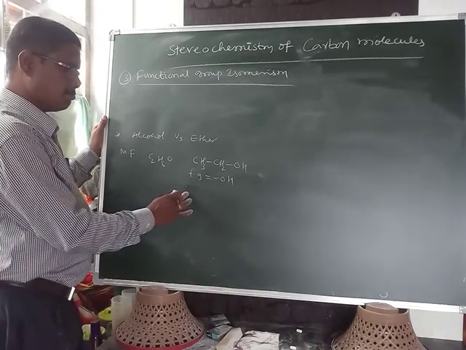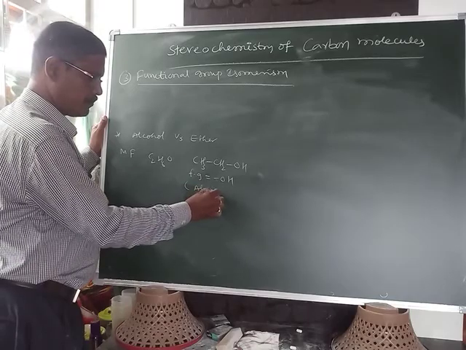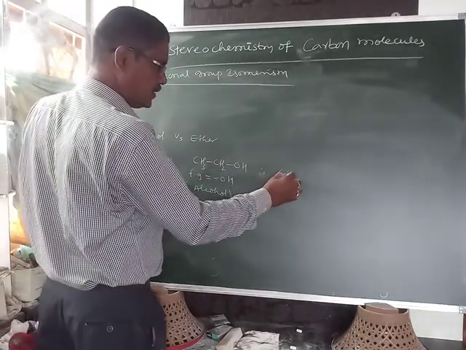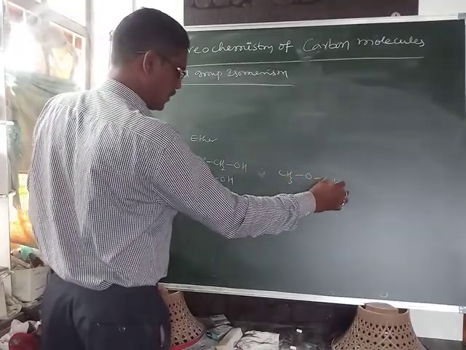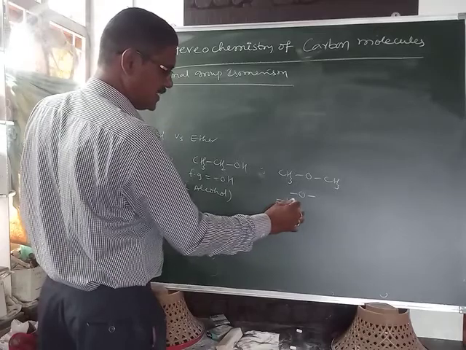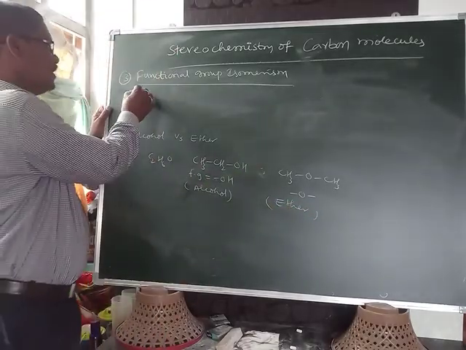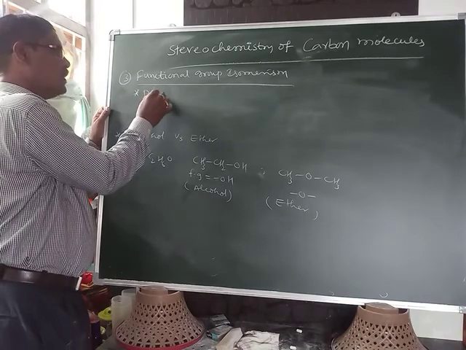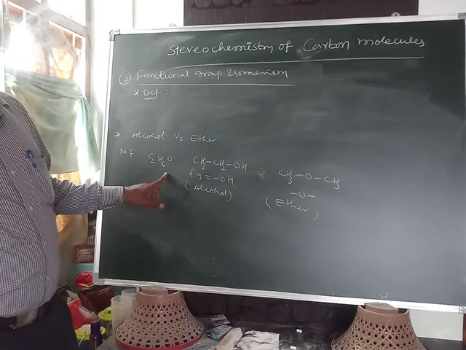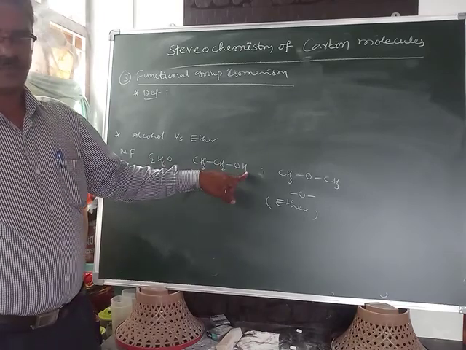And it is the alcohol. One more structure: here the functional group is the O, that's why it is called ether. Therefore, the definition of functional group isomerism is the phenomenon of existence of the same molecular formula but differing in the functional group.